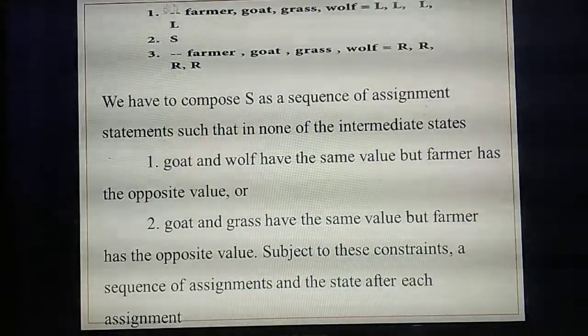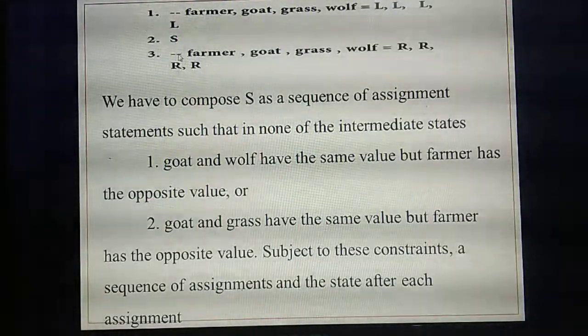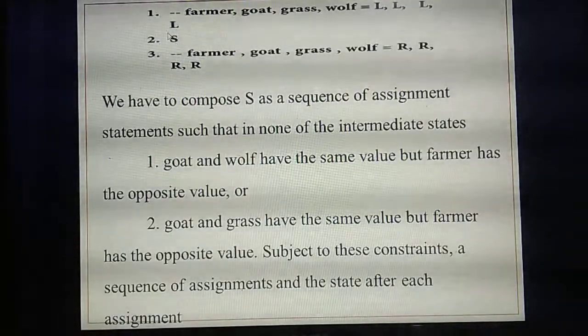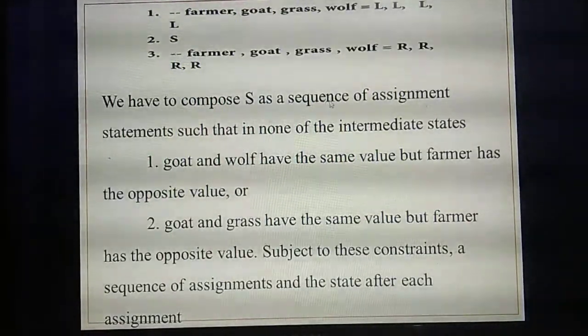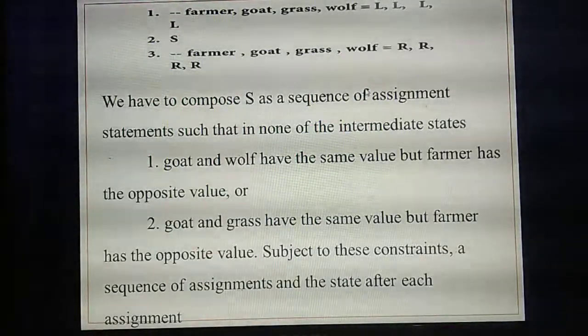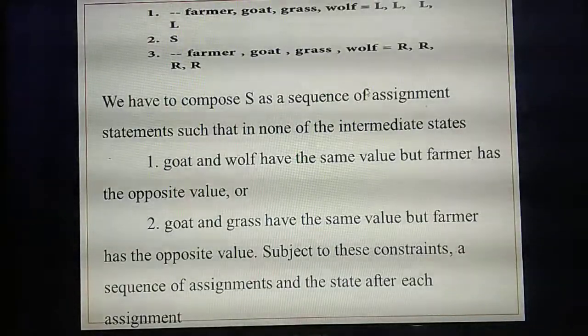This is the input, then last is the output, and in between is the statement. This statement will have a sequence of assignments. What do you mean by assignment? You are giving some values for the variables.